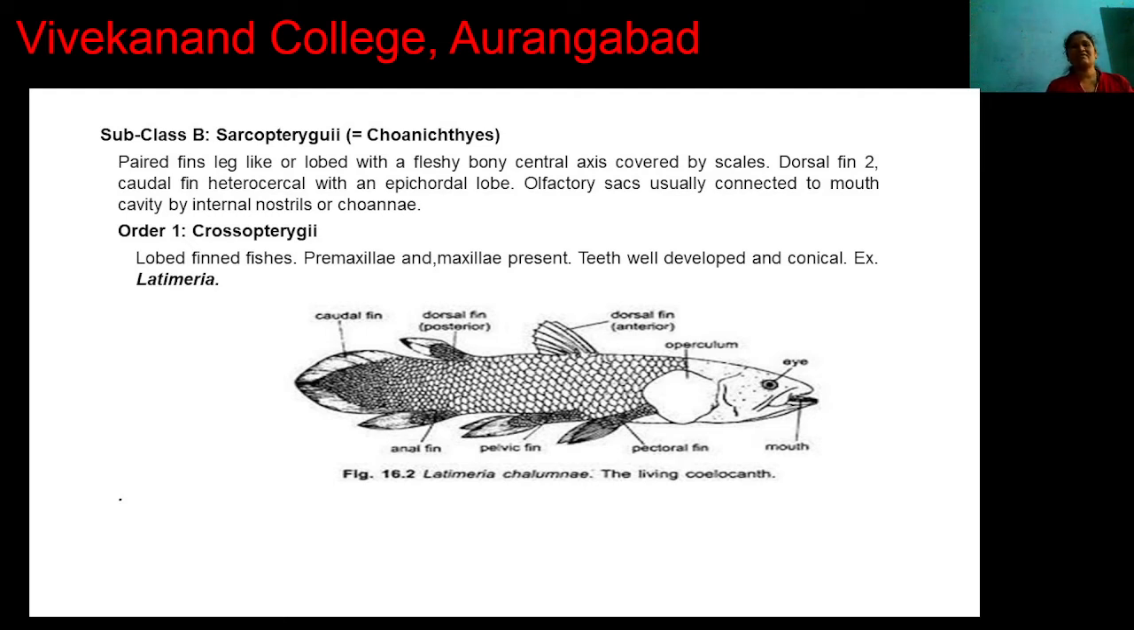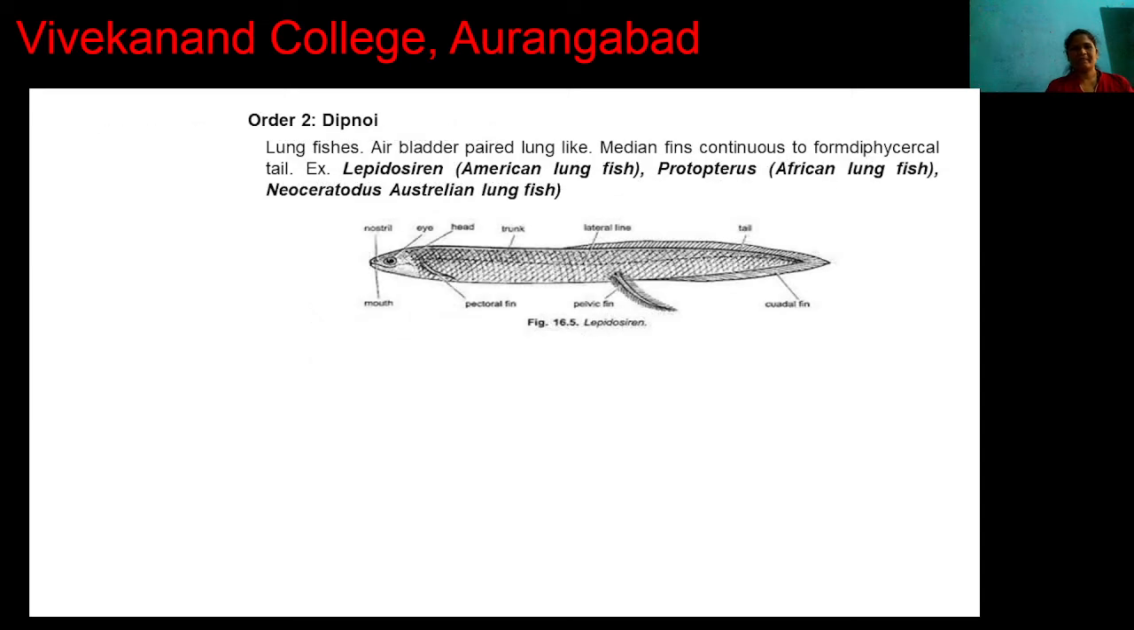Subclass Sarcopterygii consists of two orders. First order is Crossopterygii. This Crossopterygii order is also called lobed fin fishes. In these fishes, the jaws are well developed, teeth are well developed, and maxillary and premaxillary are present. For example, Latimeria.